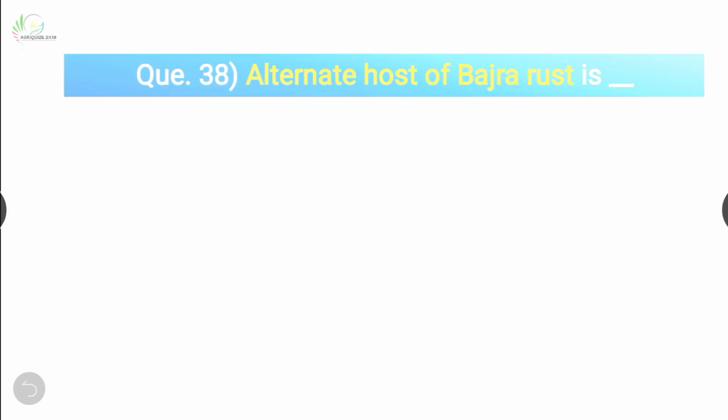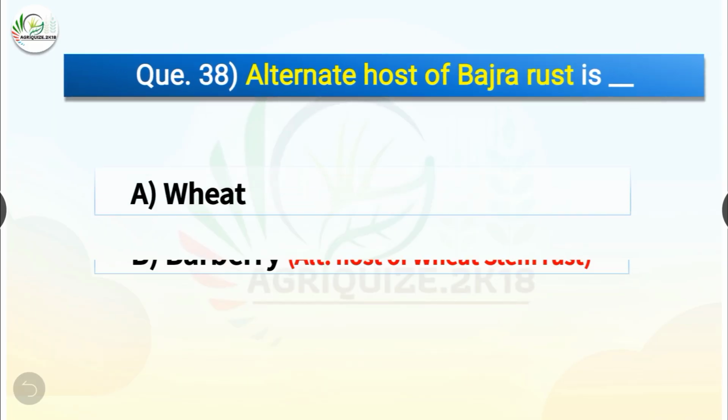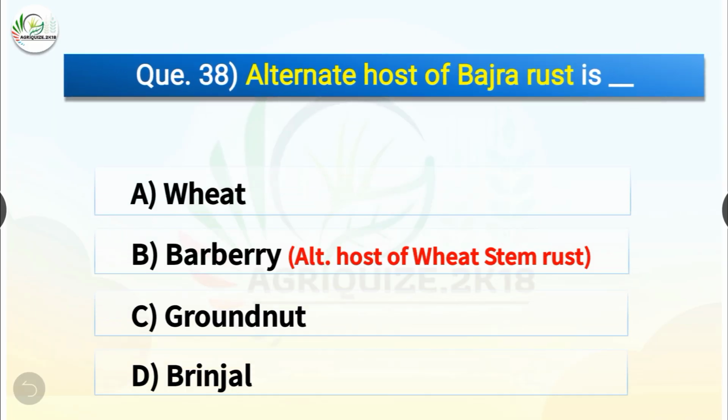Question number 38. Alternate host of bajra rust is dash. The options are wheat, barberry, groundnut, or brinjal. The correct answer is option D, brinjal. So alternate host of bajra rust is brinjal, whereas alternate host of wheat stem rust is barberry.